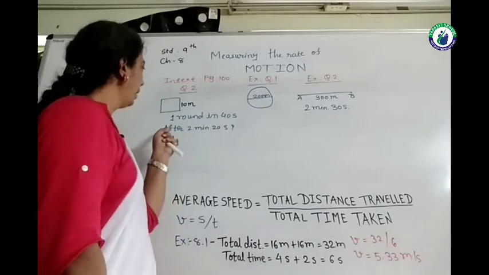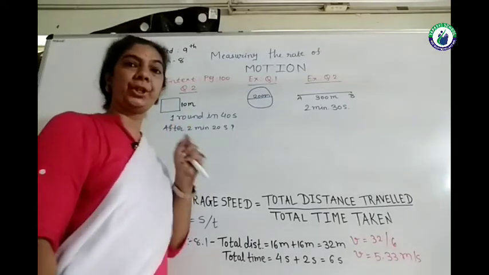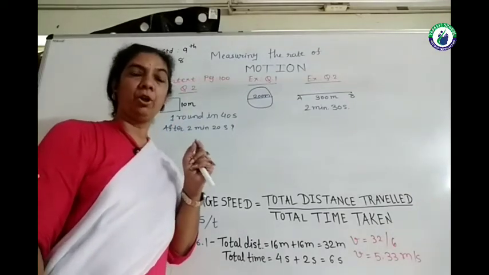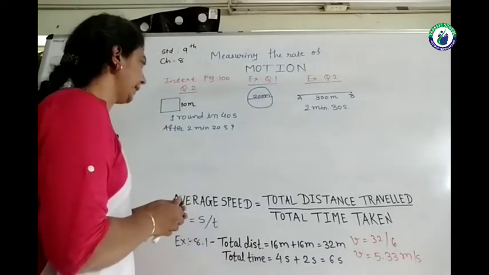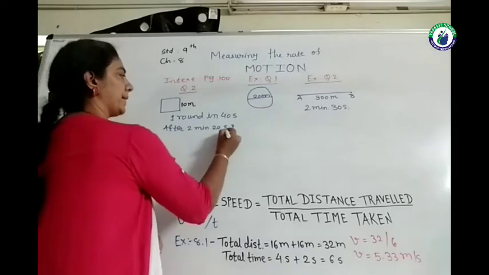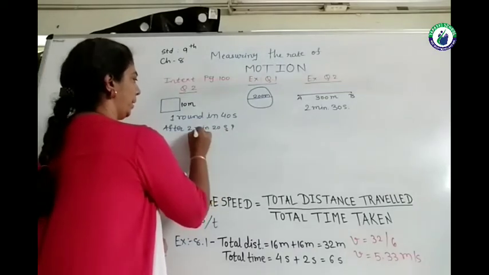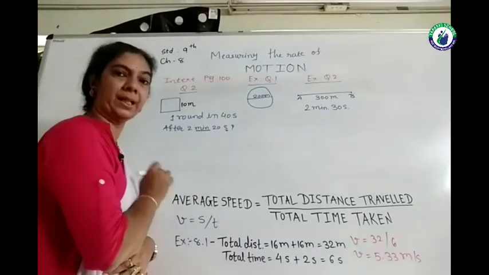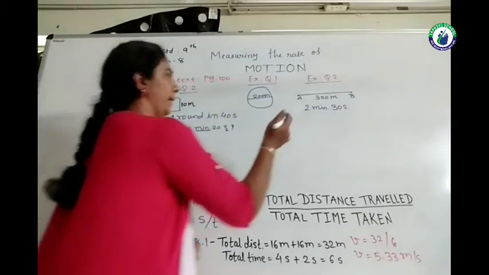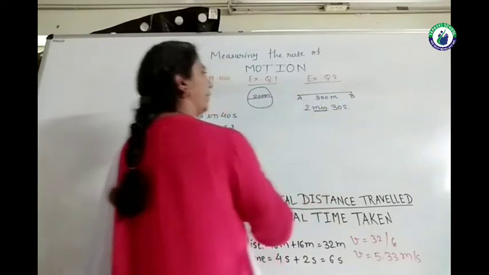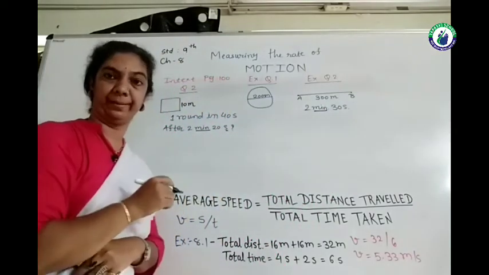So here, to find the position of the object, first of all we need to see the units. Over here second is okay, it is the standard unit, but minute is not the standard unit. Same is the case in this, and in this also the time is given in minutes as well as seconds.